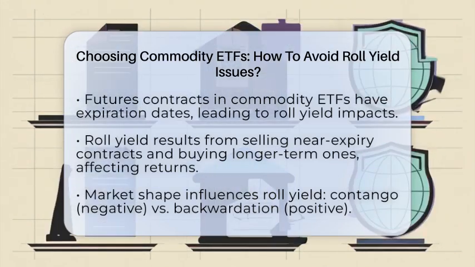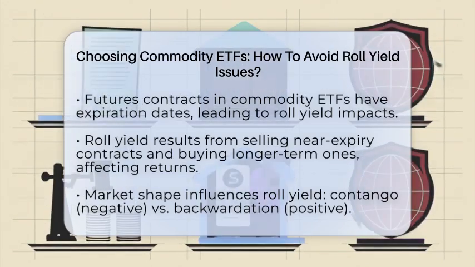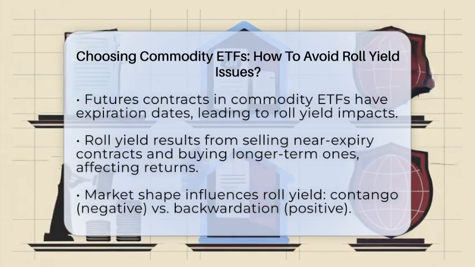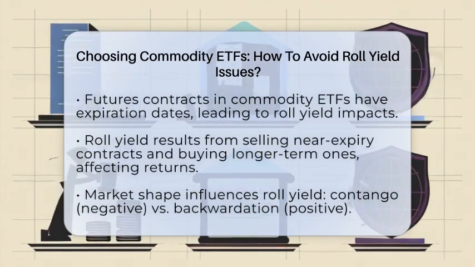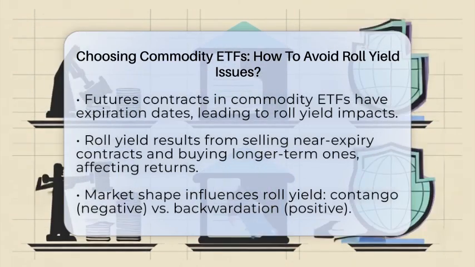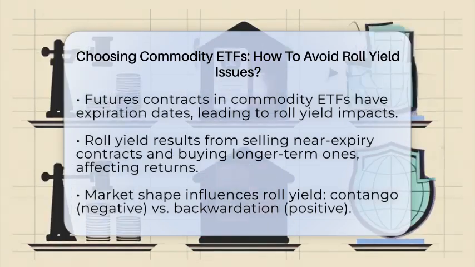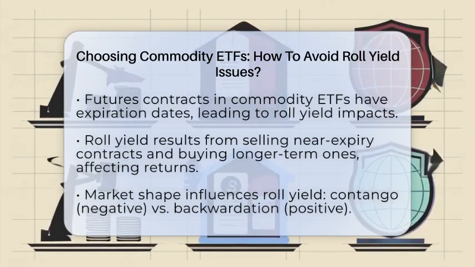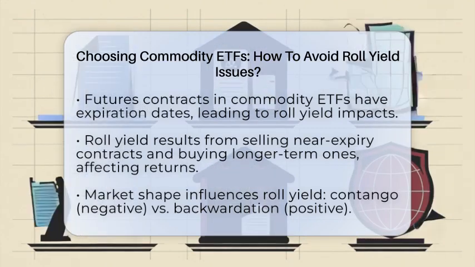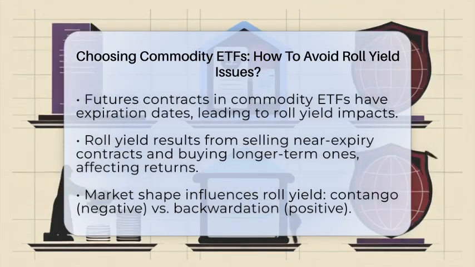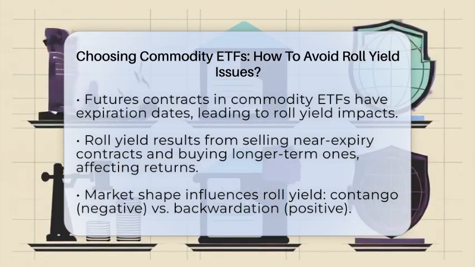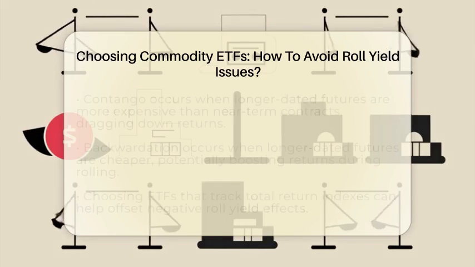Roll yield happens because futures contracts have expiration dates. To stay invested, these ETFs sell contracts that are nearing expiry and buy longer-term ones. The difference in prices between these contracts creates roll yield, which can be positive or negative depending on the market shape. Understanding the market shape is key.